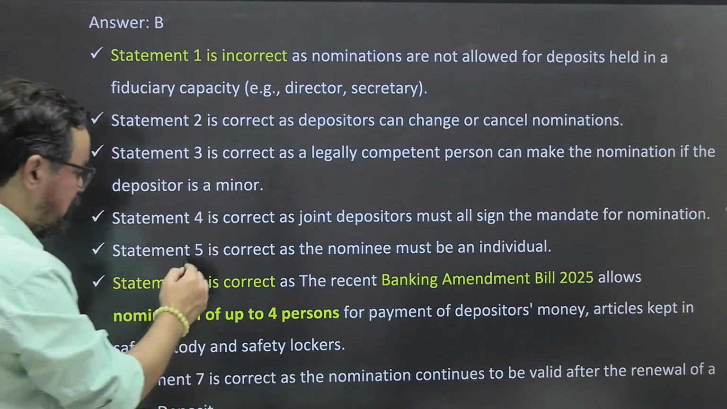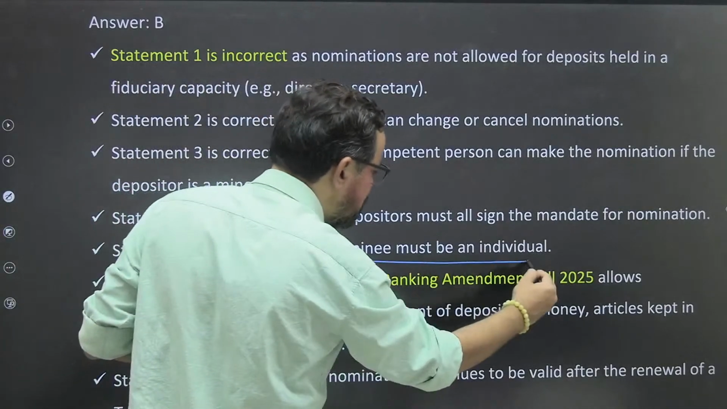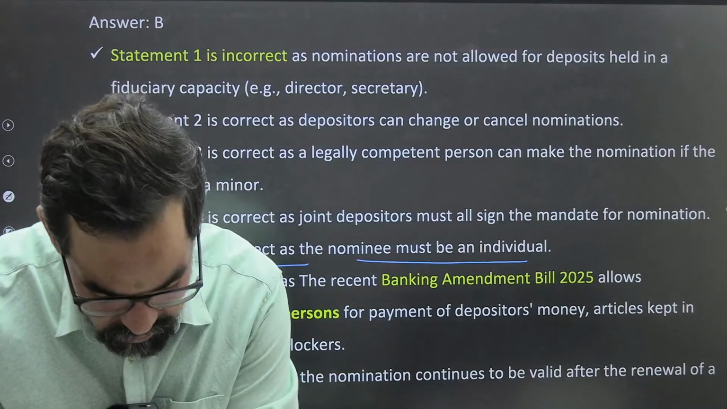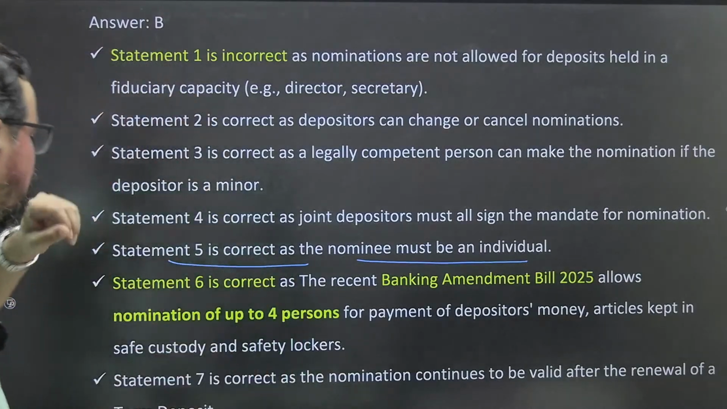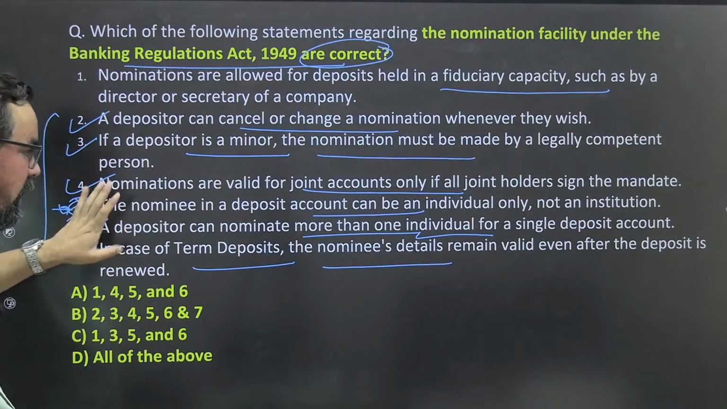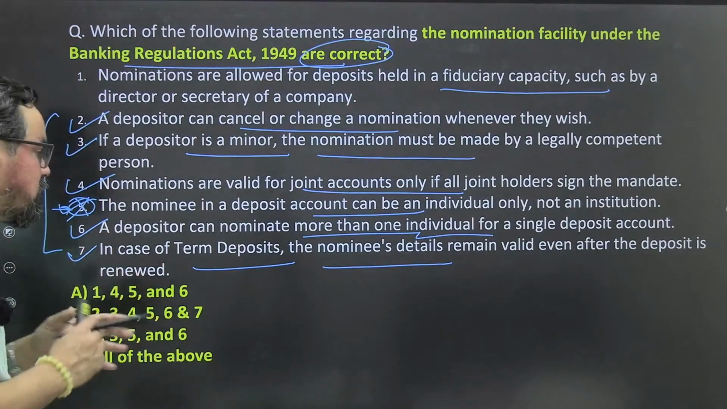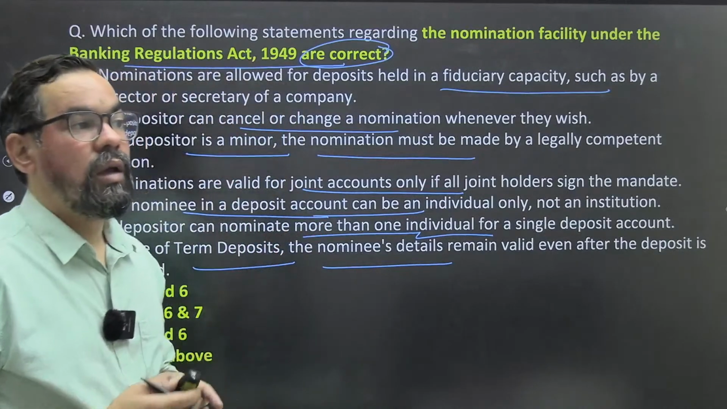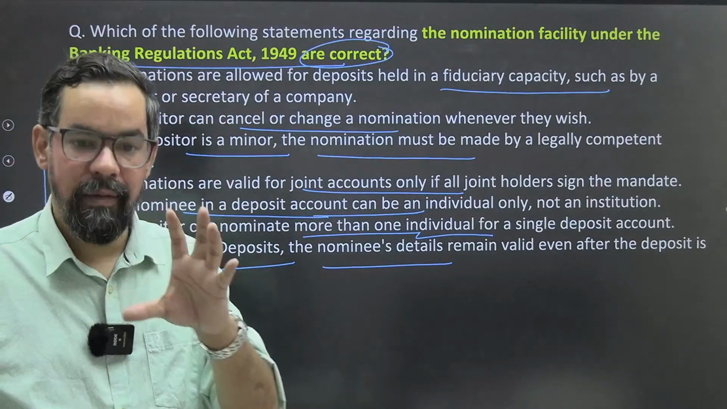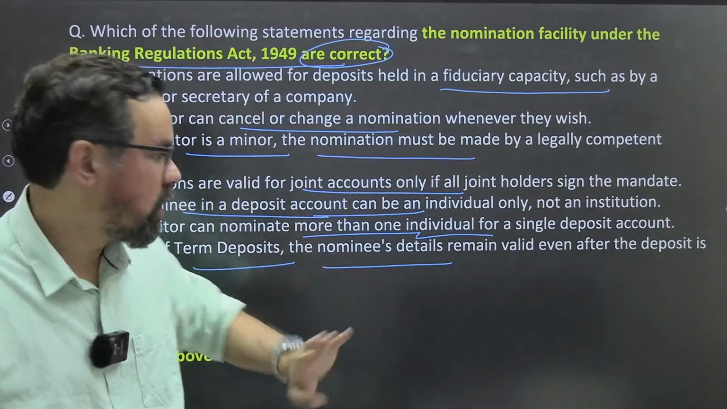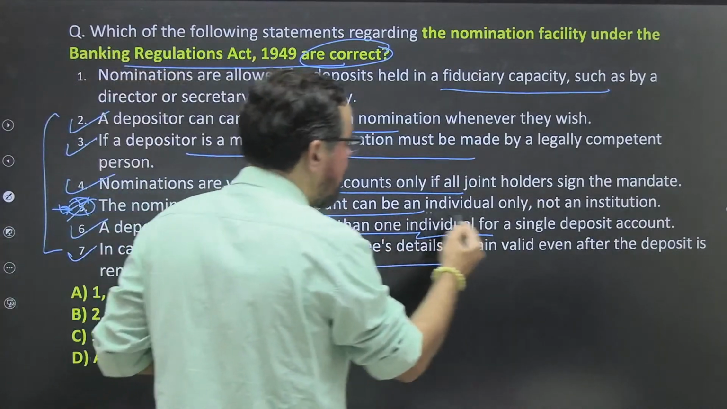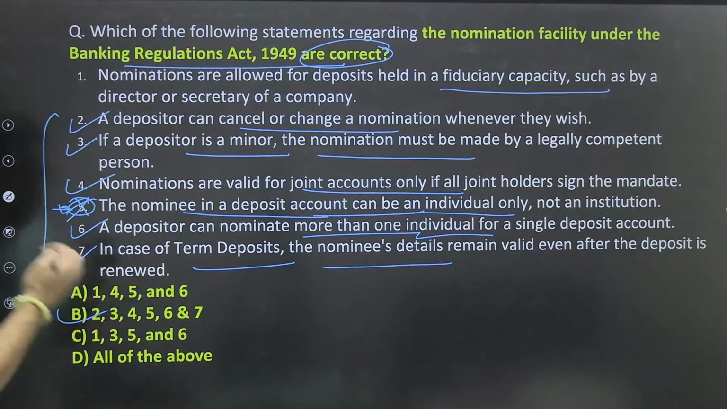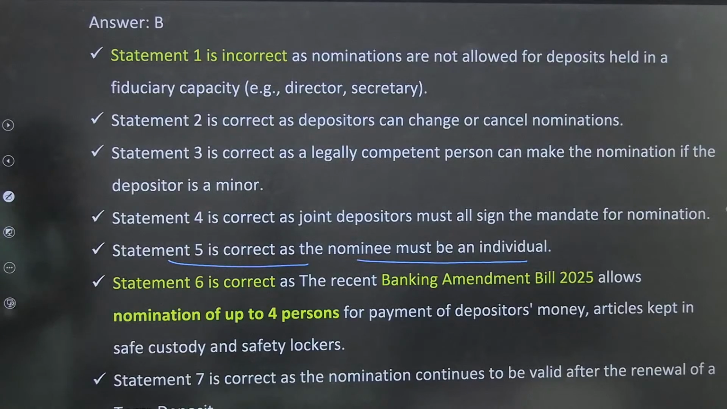So statement 5 is correct. Again, the nominee must be an individual; it cannot be an institution. Again, 7 is correct. Yes. This statement is also correct, guys. I was not exactly aware about this. I thought we cannot have an institution as a nominee. Now it is 100% clear. So it can be an individual only, right? So option B will be the right answer for this one.